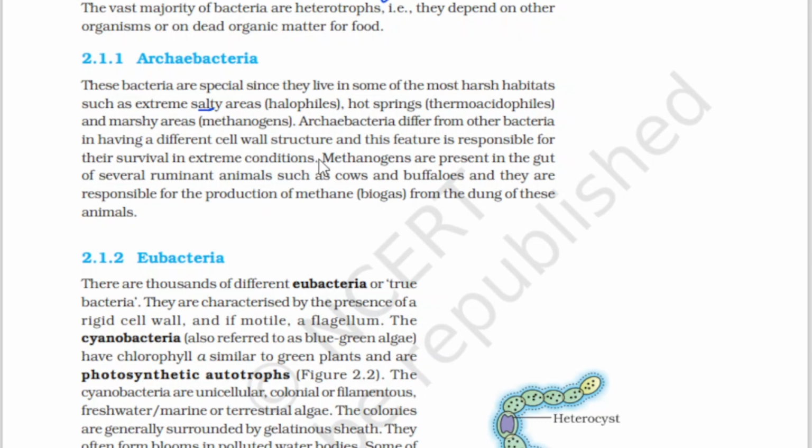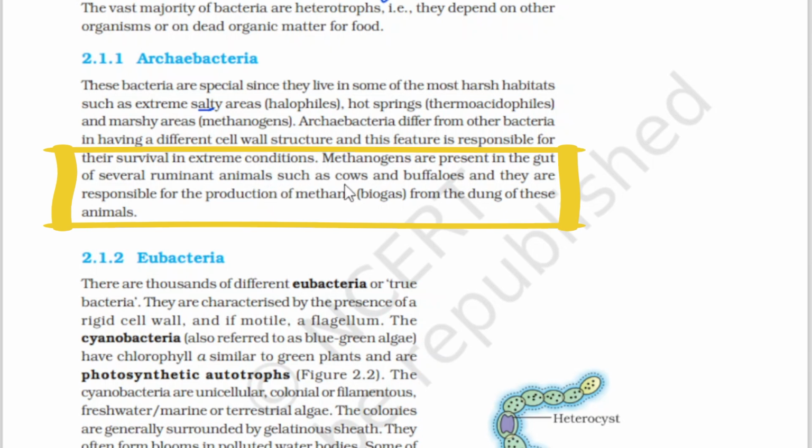Methanogens are present in the gut of several ruminant animals such as cows and buffaloes, and they are responsible for the production of methane biogas from the dung of these animals. We might have heard about biogas. Biogas is produced from cow dung.